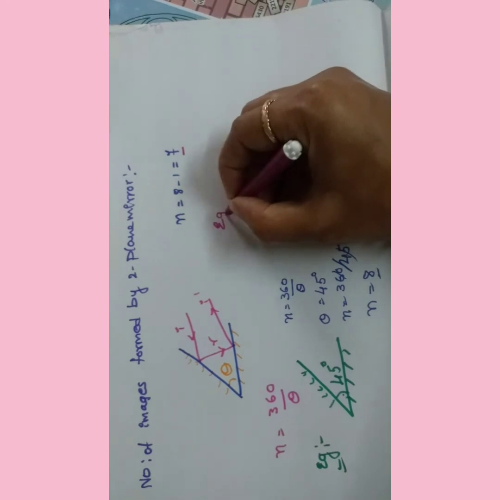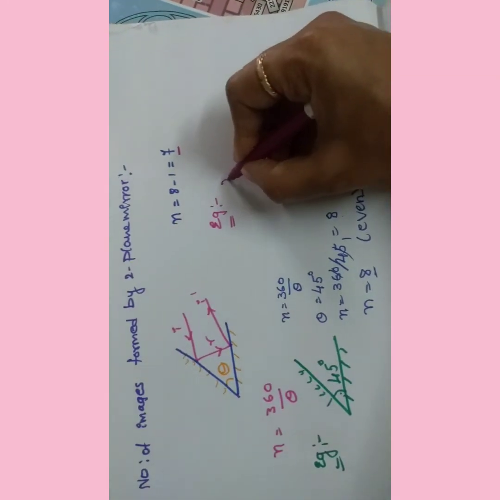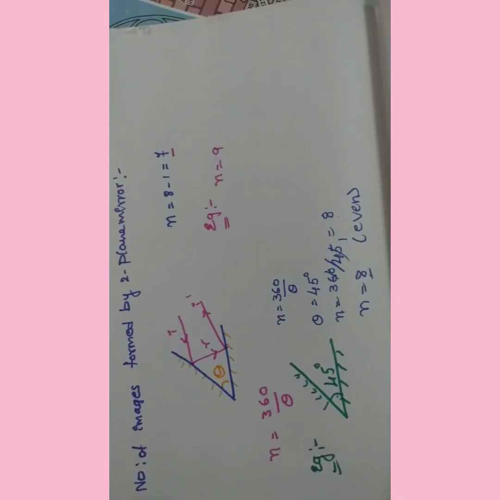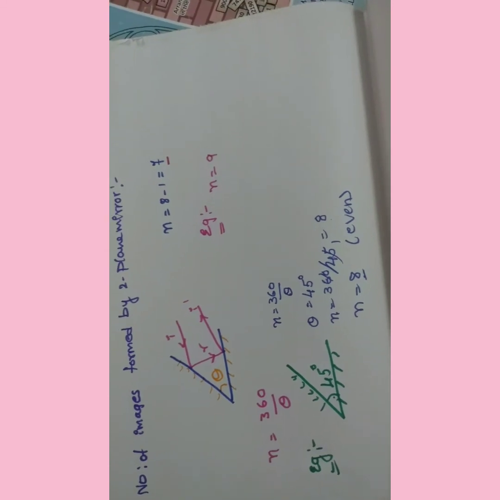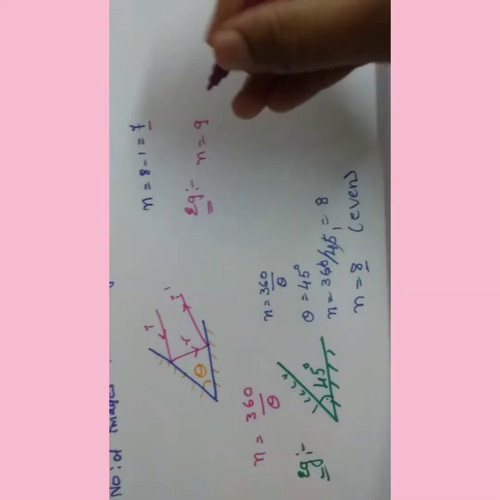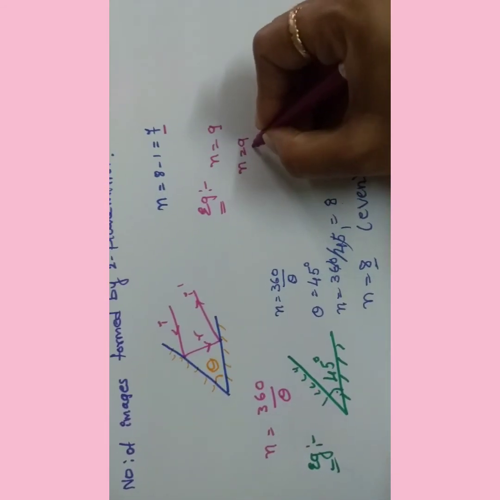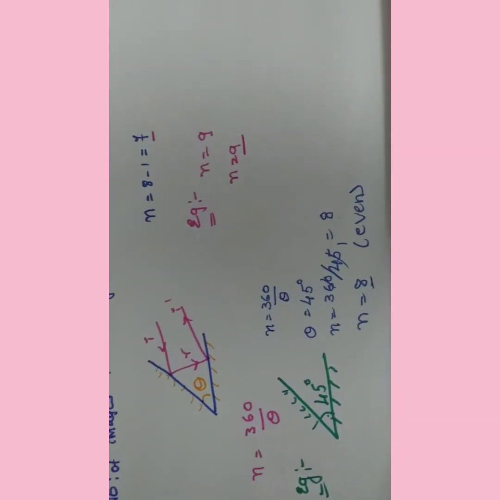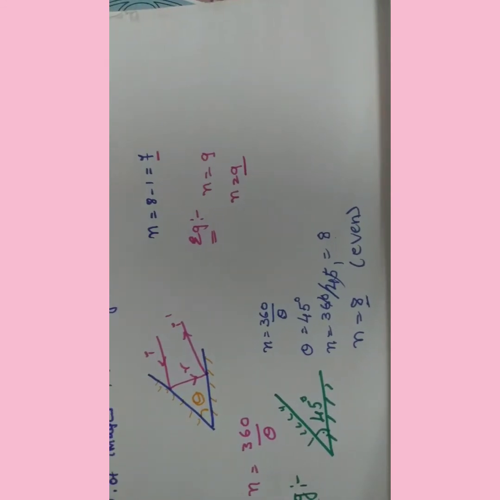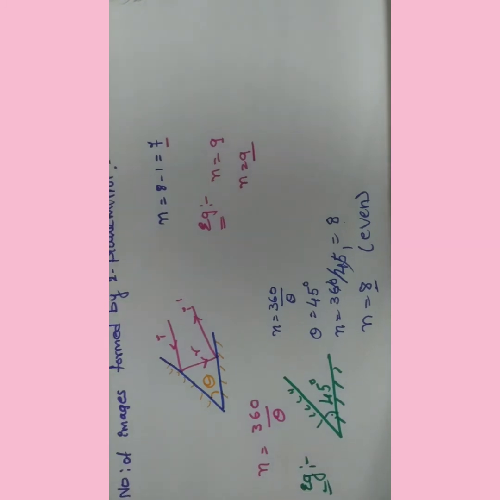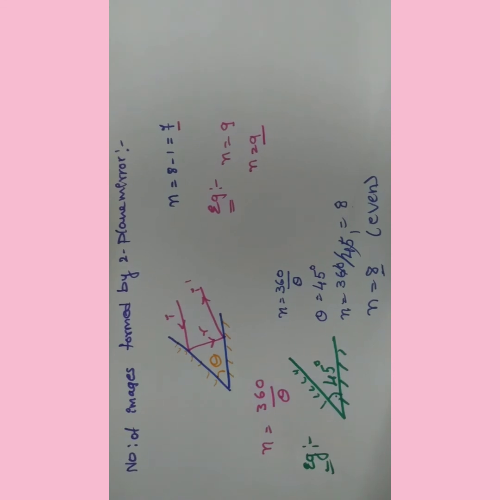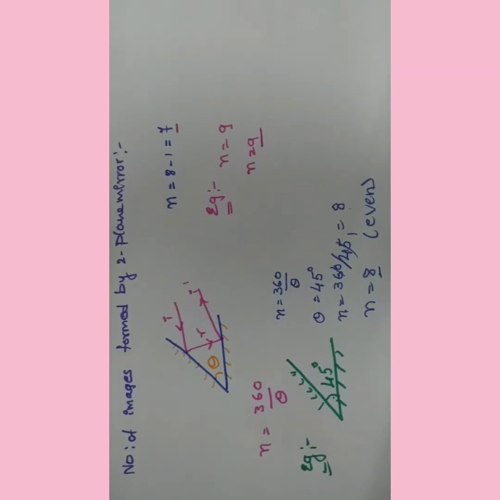Suppose, for example, the number of images equals 9. Suppose the number of images formed by the plane mirror is 9. Is 9 an even number or an odd number? Odd number, right? Then you can just leave it like that. So the number of images is 9 only. It means mostly the number of images formed by plane mirrors is an odd number. If we get an even value, we need to subtract 1. If we get an odd number, just leave it like that. No need to subtract.